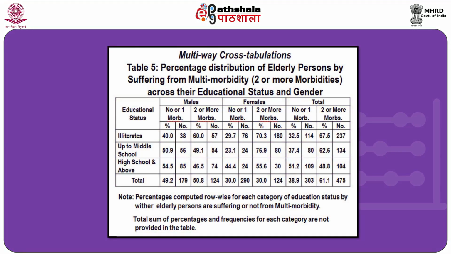Compared to the previous table, in this table one can see that percentages of those suffering from multimorbidity have been computed for males, females and total separately.